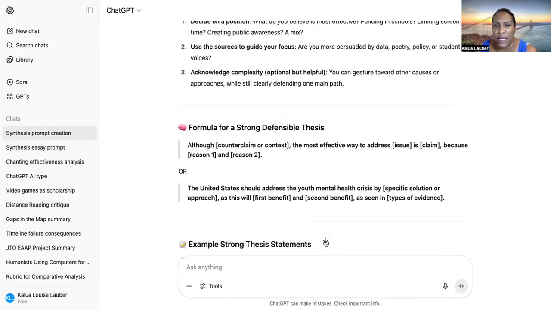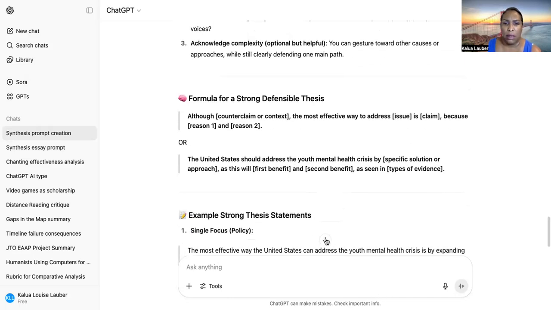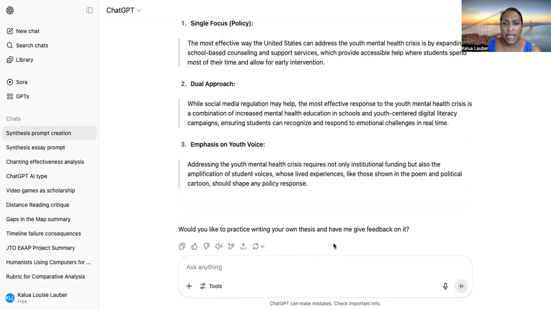And then let's go up here. Although counterclaim or context, the most effective way to address the issue is because, or and reason, the United States should address the youth mental health crisis. So it tells them the steps. And basically, I teach this as well. And I usually use the subordinating conjunction to have a strong argument, because if they have a complex sentence at the beginning, that's very, very strong. A lot of students will have a finite defensible thesis. That's good. But if they want the sophistication point, they would actually go through that. Okay, so example, strong thesis statement. So they give all the examples.